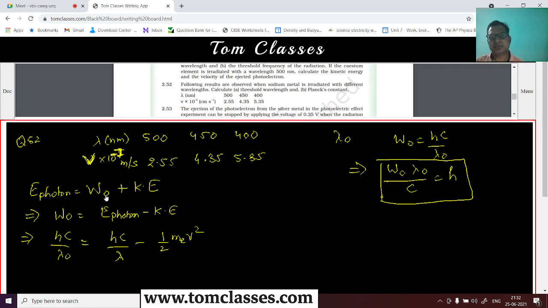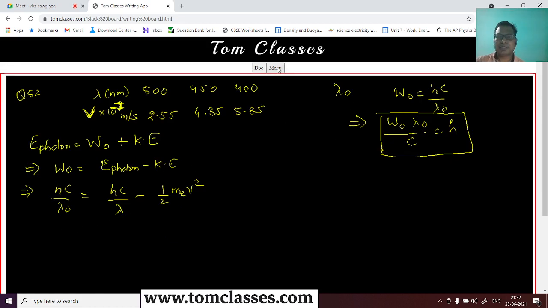If I want to take a different perspective, I can say this as h nu, the frequency, and that is h nu naught plus kinetic energy, right? If you change this, the kinetic energy gets changed. So nu is equal to nu naught plus kinetic energy upon h. Okay, so it is like this.